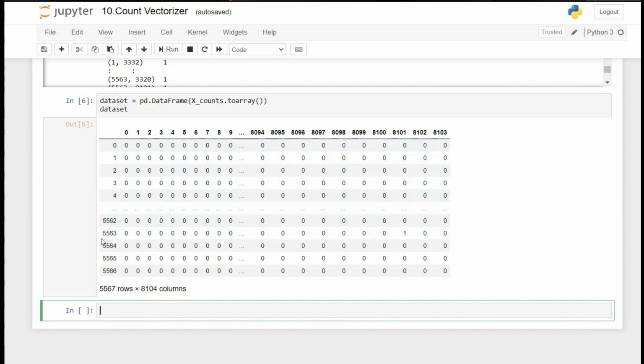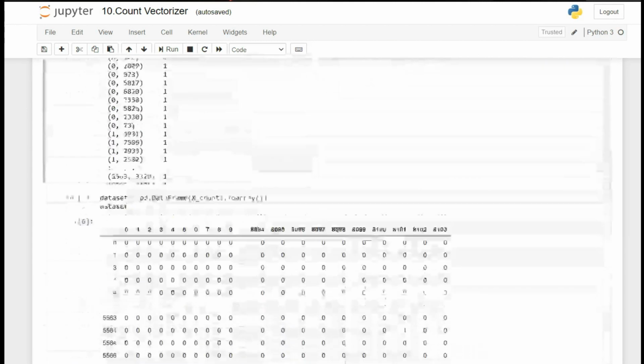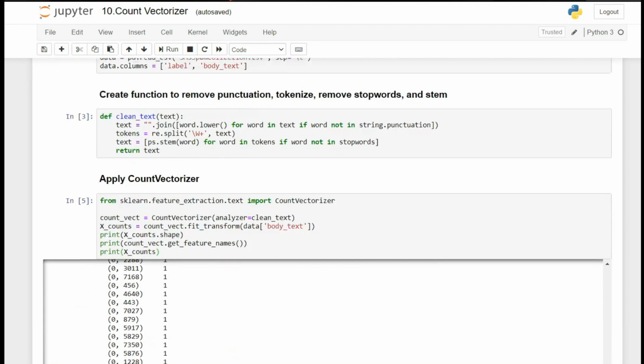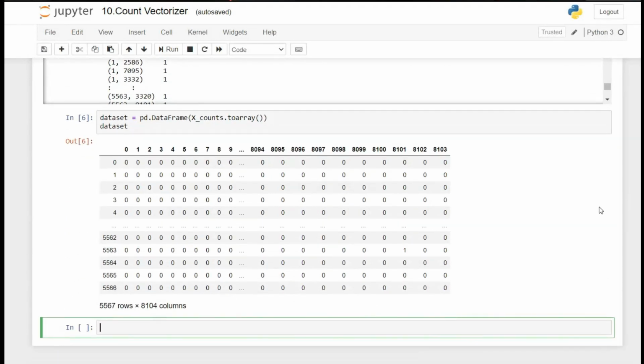So guys, this is the representation of vectorization, and this count vectorization is used to train our machine learning model. We can't directly feed our text data to our model, so we are using vectorization here. I hope you understand how vectorization works and why it is important, why text data cannot be directly fed to our model.